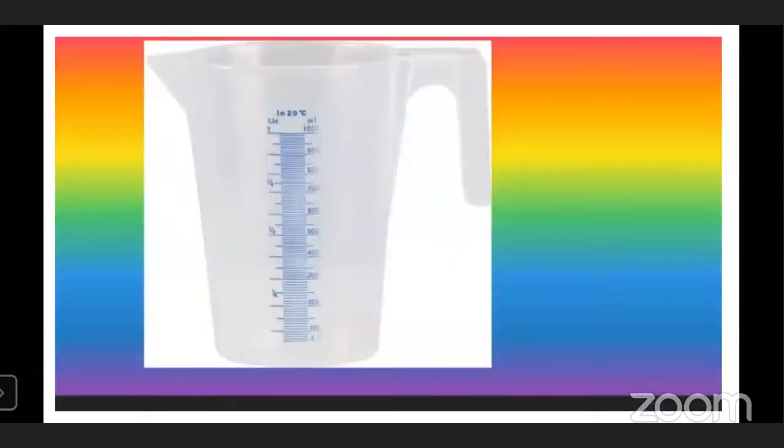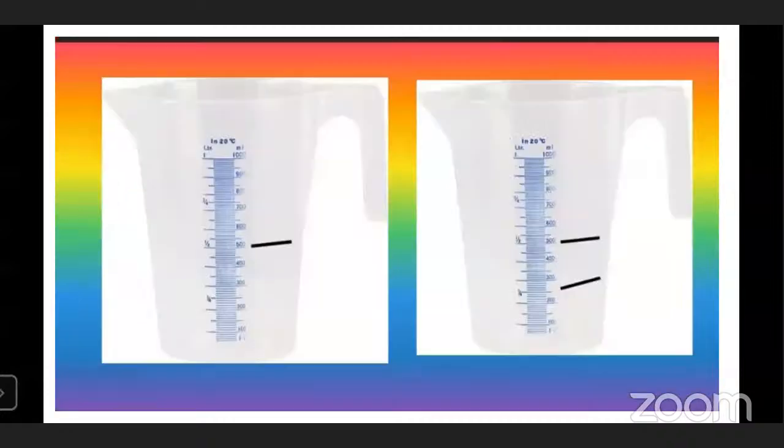Now see, here is another mug given. In that mug, the measurements are written. It is given to measure things, to measure liquid. For example, if you want to measure milk, water, oil, all those liquids, we use such types of mugs. See here, 1000 ml, that is 1000 milliliter means 1 liter.